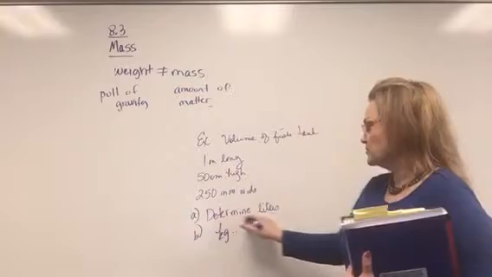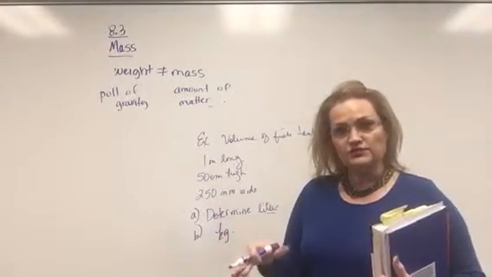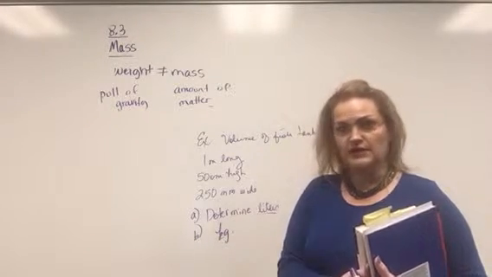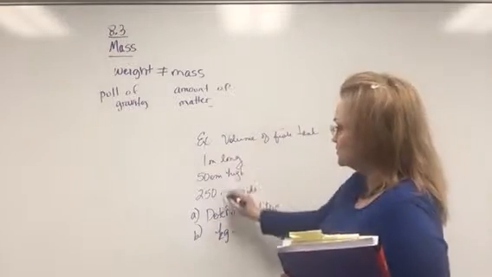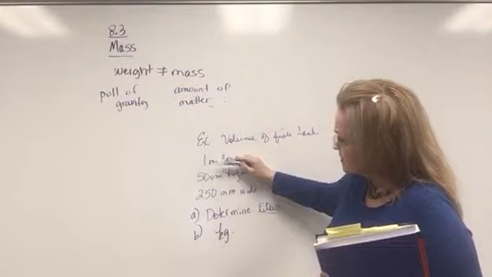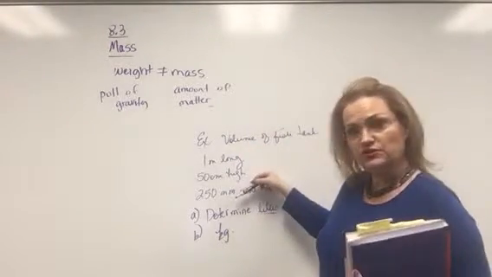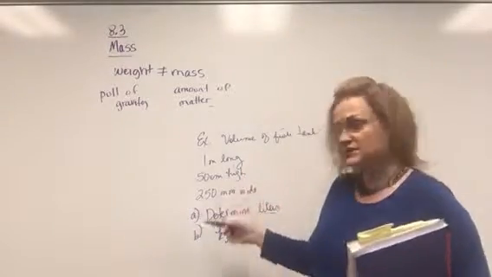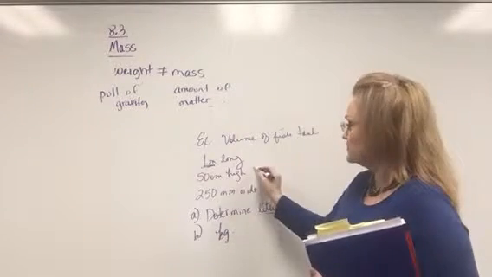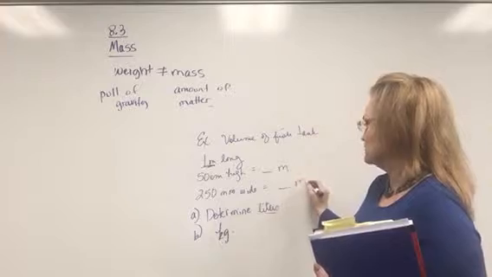All right, so first of all, we need to convert it to some sort of three-dimensional measure. So we're going to take the length times width times height, just like I mentioned with our cube or any box. The volume would be just multiply the three dimensions, length times width times height. Well, they're in different units though, meter, centimeter, and millimeter, so I have to fix that. And it's really up to you which unit you go with. I want to follow the book example and convert them all to meters. So I'm going to leave that one alone. But centimeters needs to be converted to meters, and millimeters needs to be converted to meters.